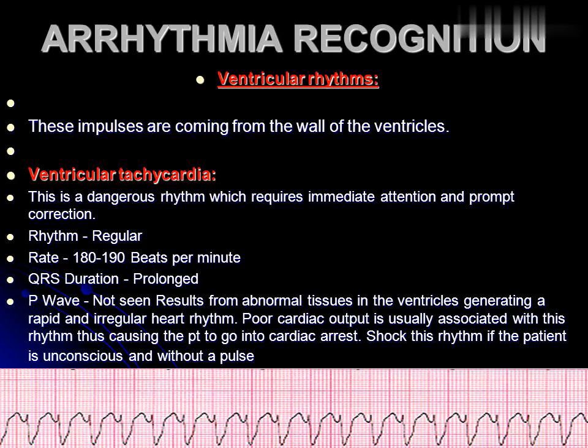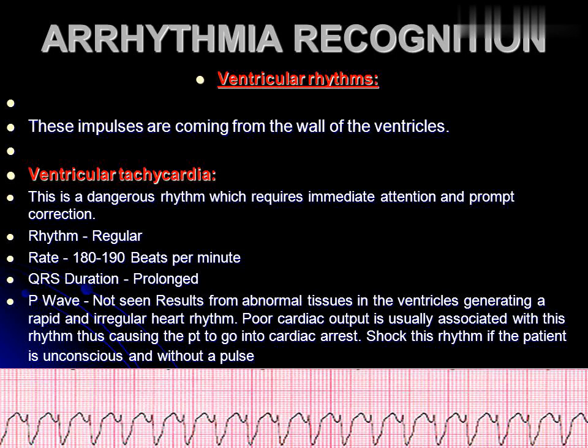Ventricular rhythms. These impulses are coming from the wall of the ventricles. Ventricular tachycardia. This is a dangerous rhythm which requires immediate attention and prompt correction. Rhythm, regular. Rate, 180 to 190 beats per minute.